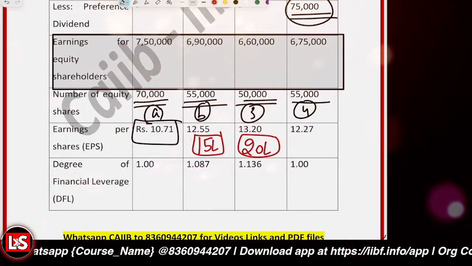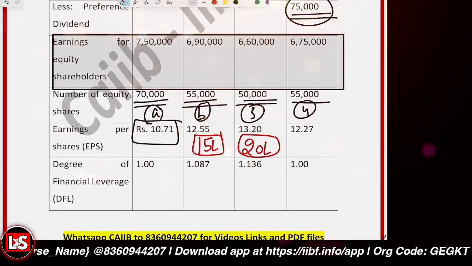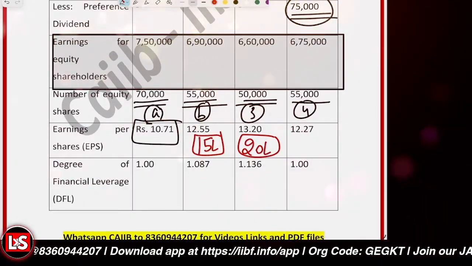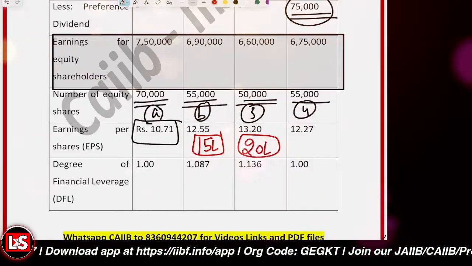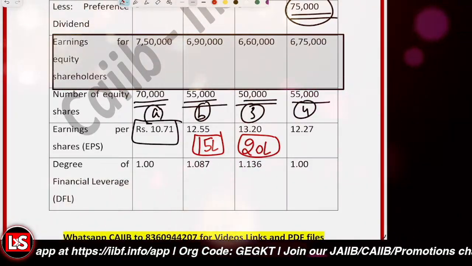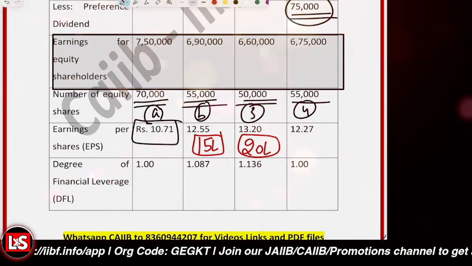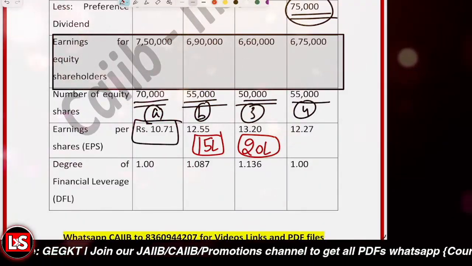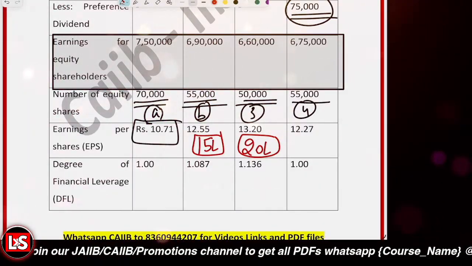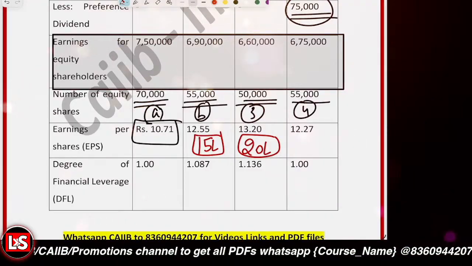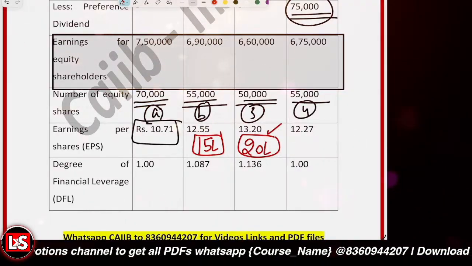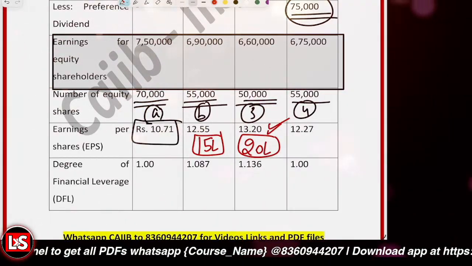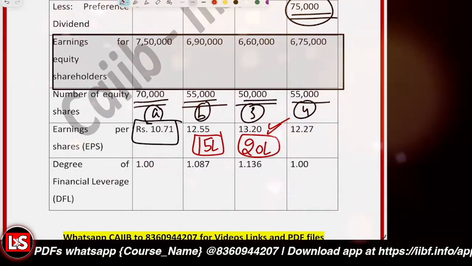And what is the reason? Debt financing basically increases the return to the equity shareholders, right? The number of equity shares is lower, and there is the maximum tax advantage related to the interest paid upon the debt that is taken. That's why the EPS increased in this particular plan. Okay, so that is the case. Getting it?